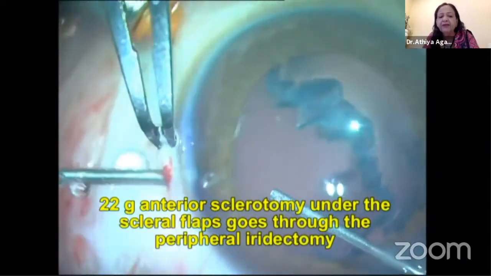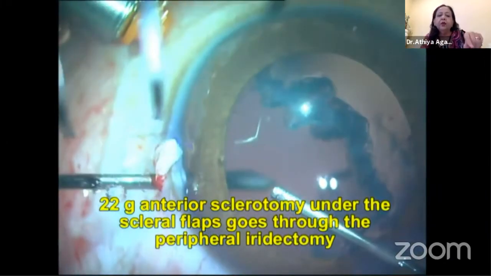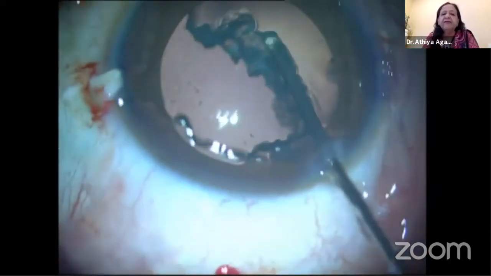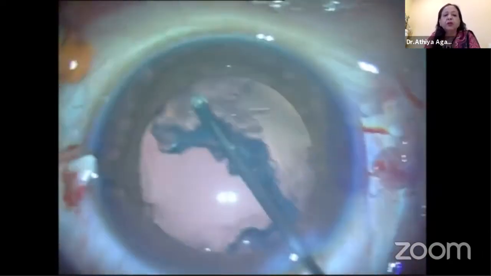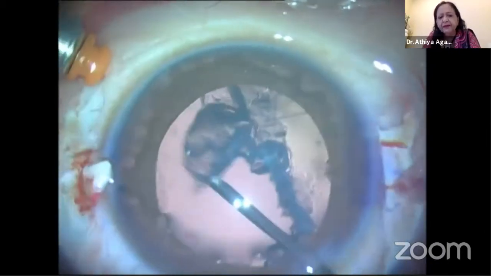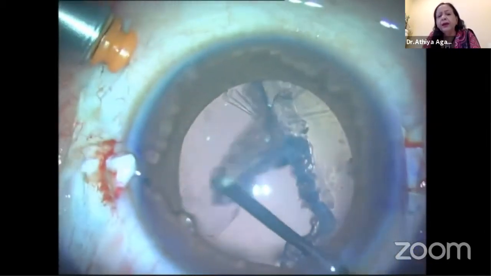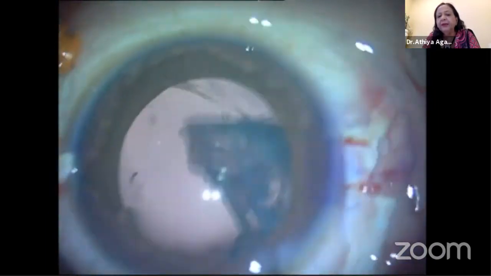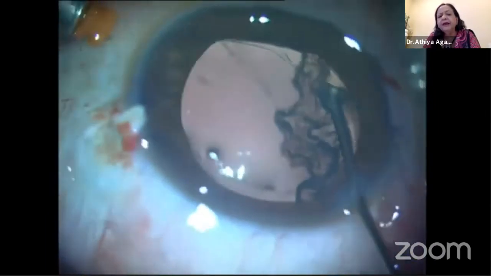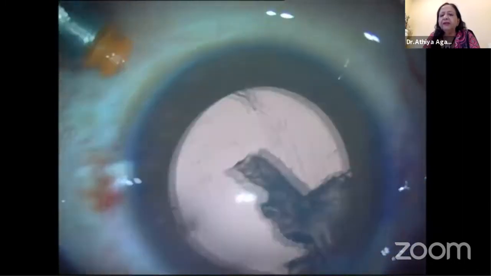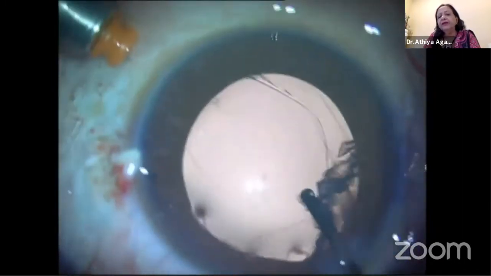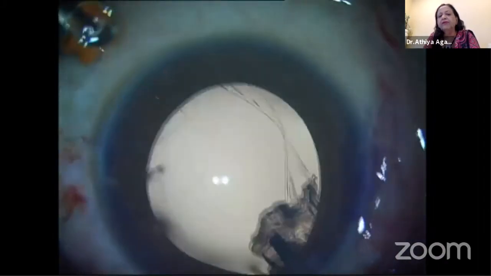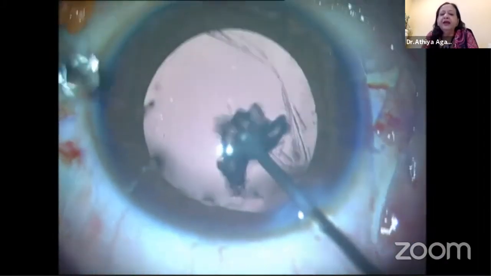Now, through the peripheral iridectomy, a 22 gauge anterior sclerotomy is created under the scleral flap, which actually passes through the peripheral iridectomy. I'll tell you the reason why I'm doing it. Once again, after doing that on one side, I started doing my lensectomy. But when you come near the iris, be careful because we do not want to in any way cut off the iris. We don't need any capsule. The remnants of the capsule also will be taken off with the cutter. This is a 23 gauge cutter.